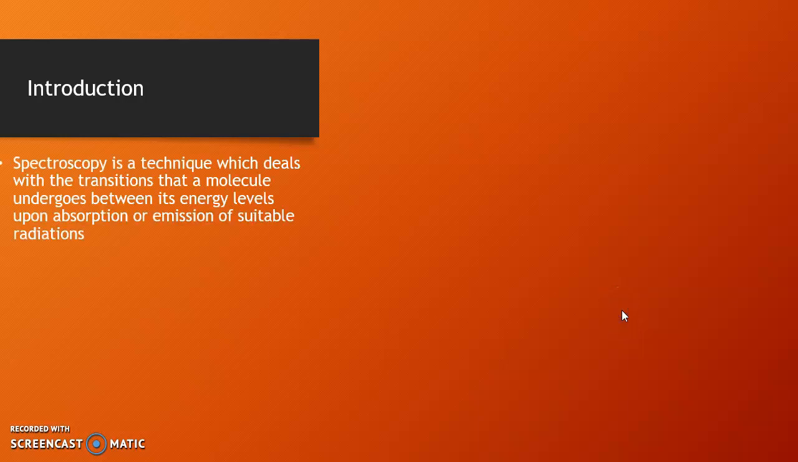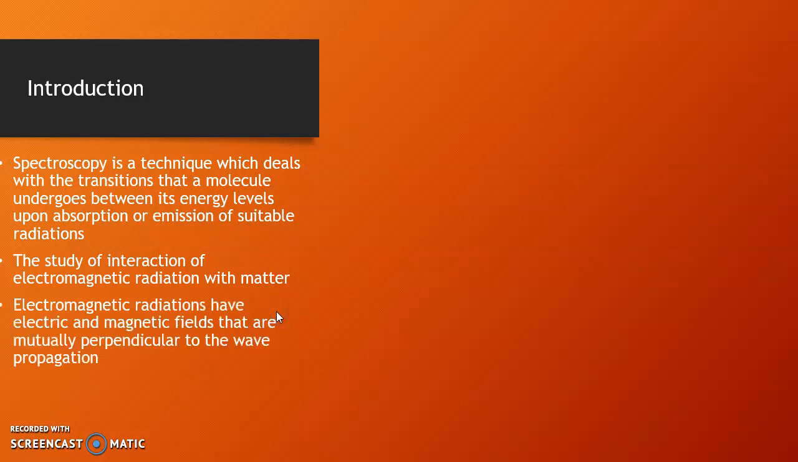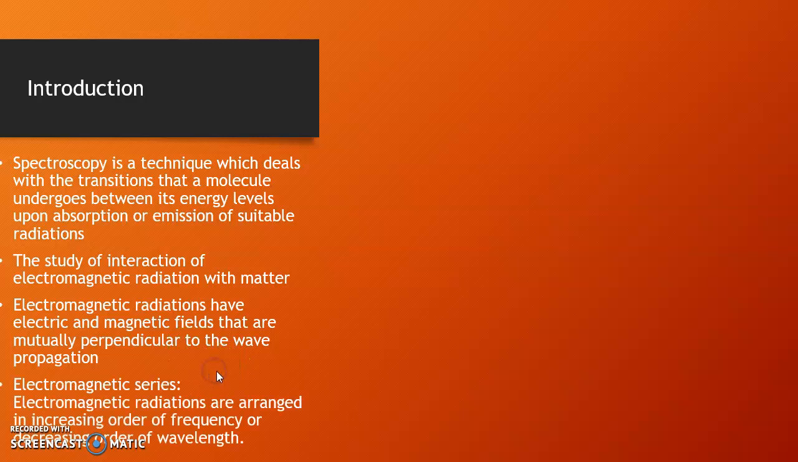Spectroscopy is a technique which deals with the transitions that a molecule undergoes between its energy levels upon absorption or emission of suitable radiations. Or we can say that spectroscopy is the study of interaction of electromagnetic radiations with matter. And what are electromagnetic radiations? Electromagnetic radiations have electric and magnetic fields that are mutually perpendicular to the wave propagation.